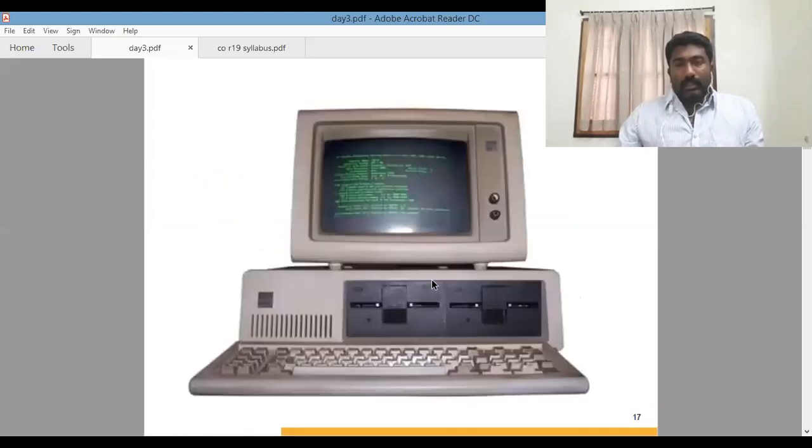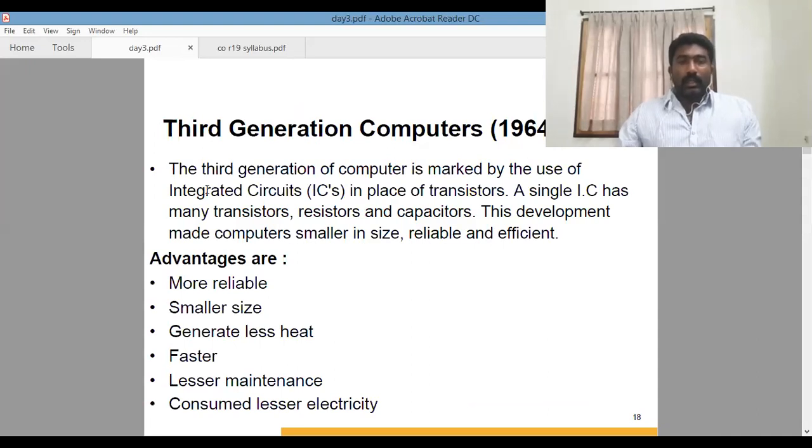This is the third generation computers, which look like our general PCs, but there are some differences here too. In the third generation, along with transistors, there is a technical advancement where we use integrated circuits, simply called ICs. What is an integrated circuit? A component integrated inside a circuit or a board. Along with the transistors, we use resistors, capacitors, etc. They help reduce electricity consumption as well as heat, and perform actions in a fast and effective way.